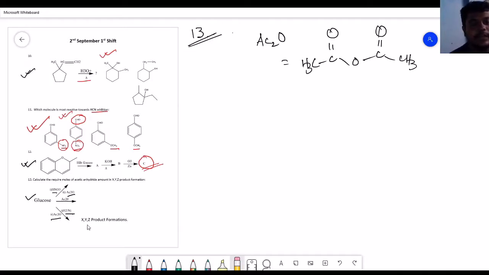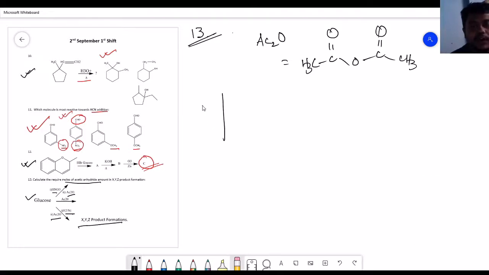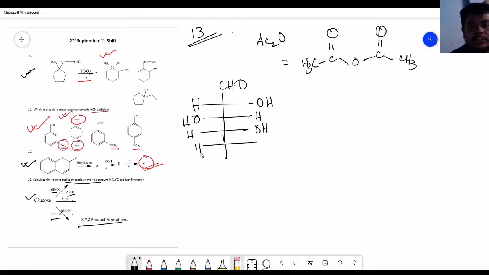So you have to find the moles of acetic anhydride used in forming the X, Y, Z products. That's a very interesting question. So we have to first draw the structure of glucose: CHO, HOH, OHH, HOH, HOH, CH2OH. This is the structure of C6H12O6.